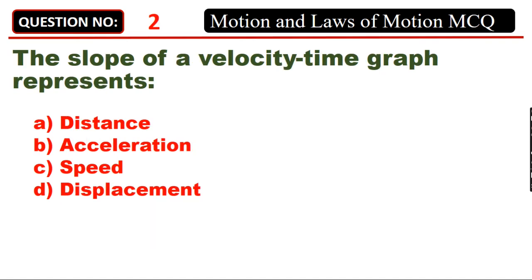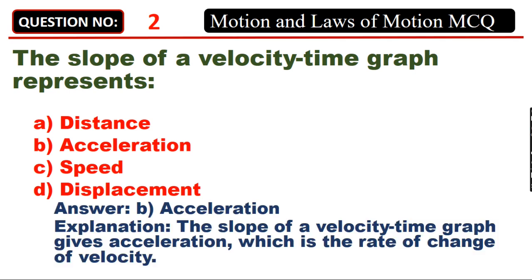The slope of a velocity-time graph represents A. Distance. B. Acceleration. C. Speed. D. Displacement. Answer: B. Acceleration. The slope of a velocity-time graph gives acceleration, which is the rate of change of velocity.